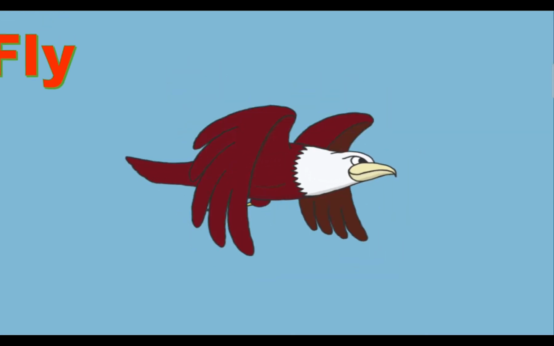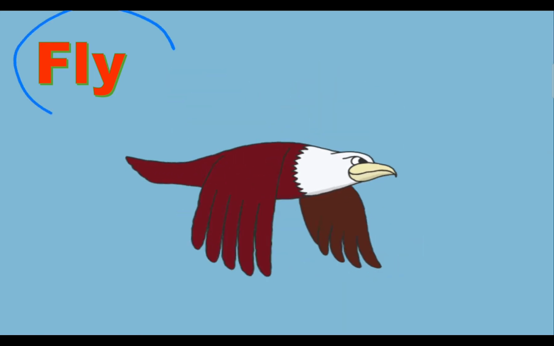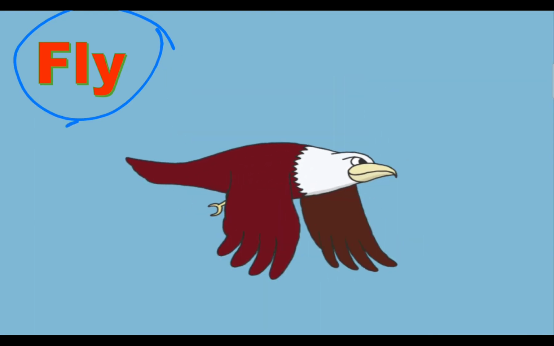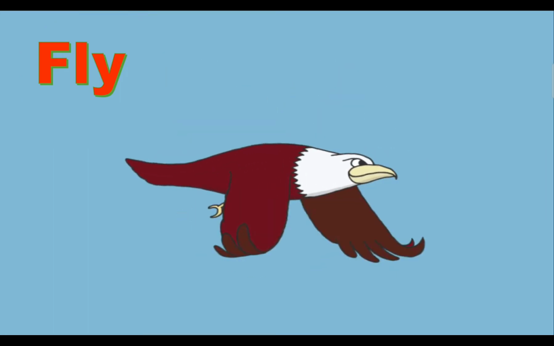Flying. So the word fly here, F-L-Y, is a doing word. Okay, F-L-Y. Because it shows the action that this bird is doing. The bird is flying. So the word fly is a doing word.